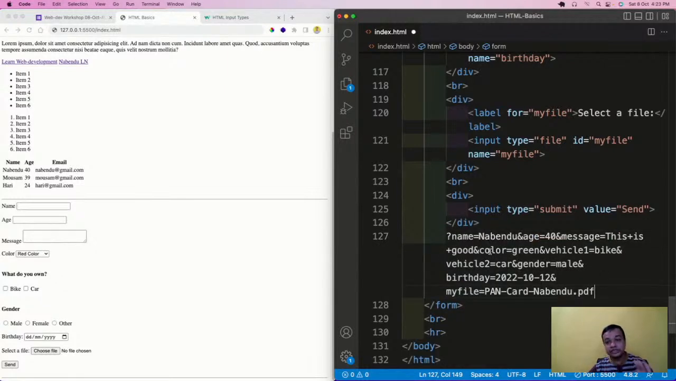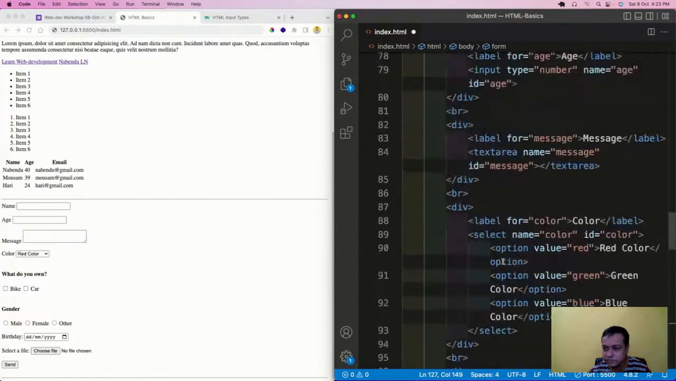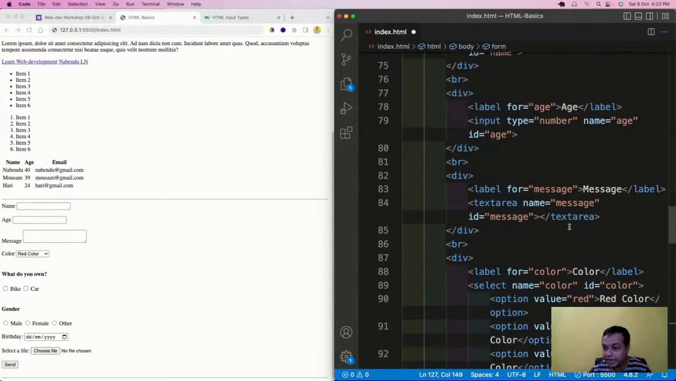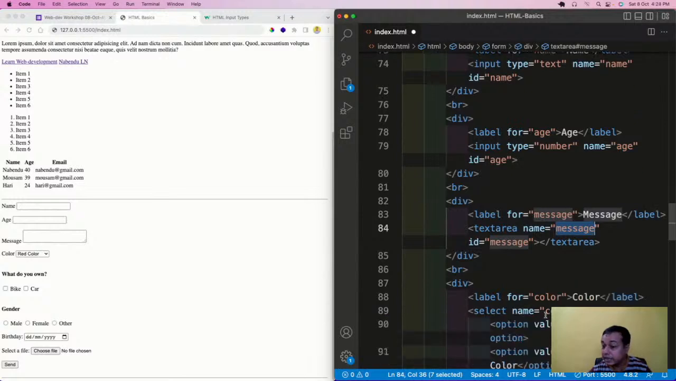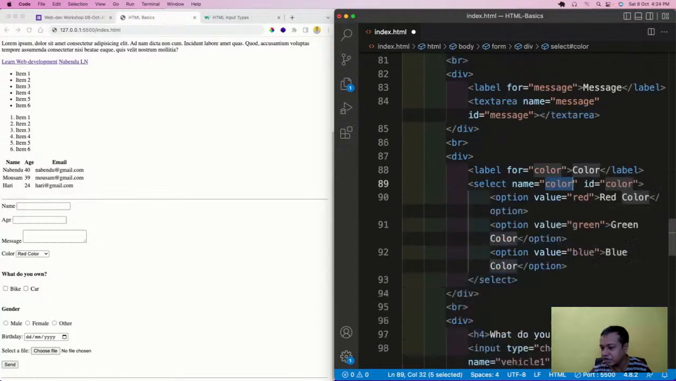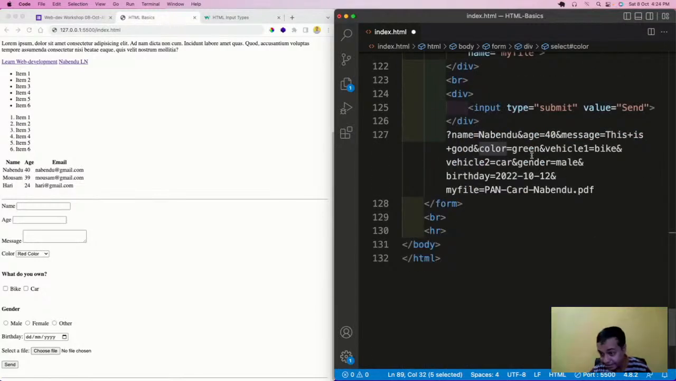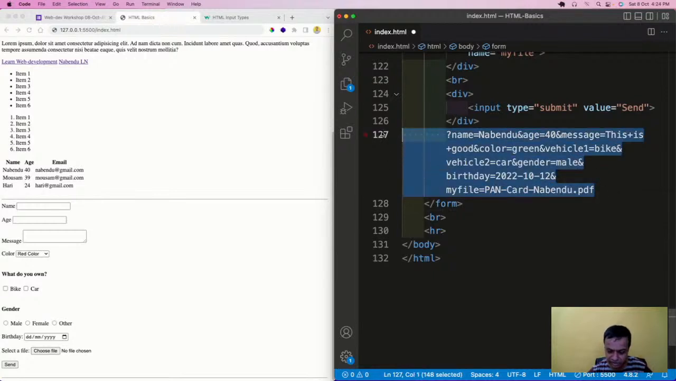Name equal to Nabendu. So this is the thing which goes to the server. Name equal to Nabendu here, because I've written Nabendu here, and this name is this name. Then age gone here, message also taken from here, and the drop down, the name of color is taken, and the value of color is green, not green color. Then vehicle 1 and vehicle 2 are taken. Then birthday, file. So all these things are there. And gender, only one is taken. This is how it is done. So let me also comment this out.